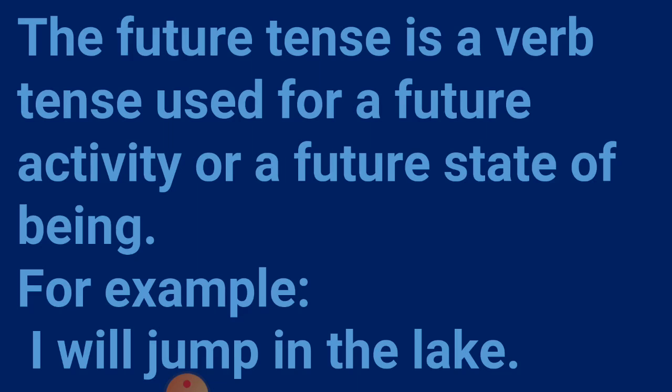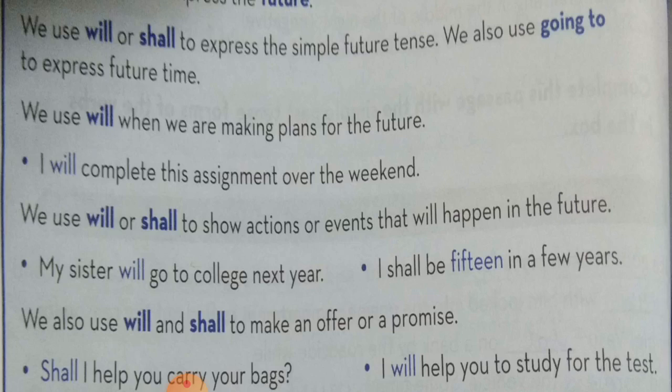The future tense is a verb tense used for a future activity or a future state of being. For example, I will jump in the lake. It means what is going to happen. Still it has not happened. It will happen. So that will be called your future tense.